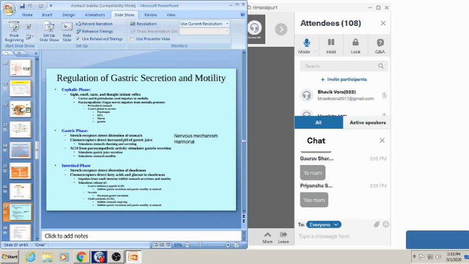This acetylcholine is responsible for the secretion of gastric juice and also for the peristalsis of the stomach, and also secretes pepsinogen, HCl, mucus, and gastric gland secretions.